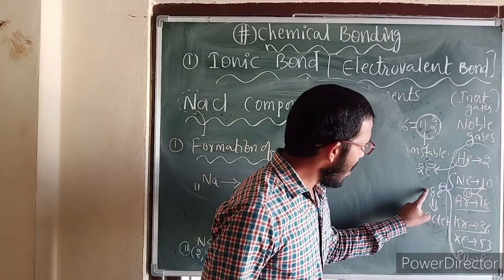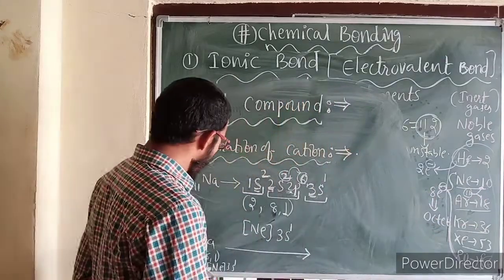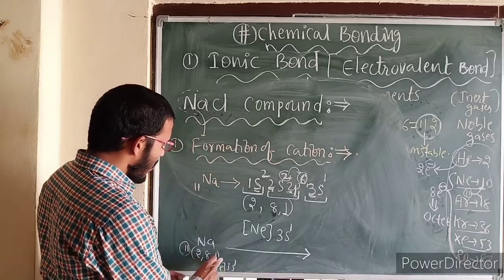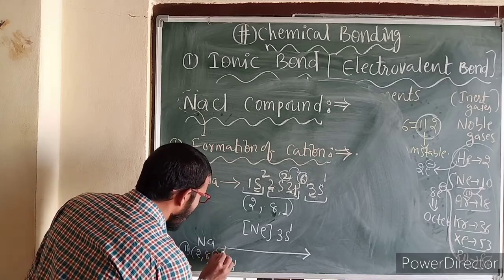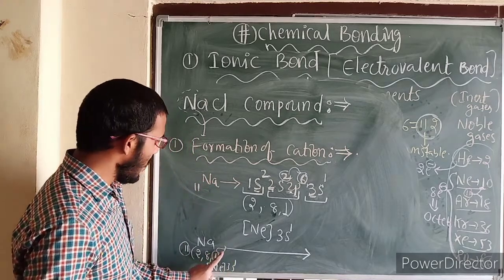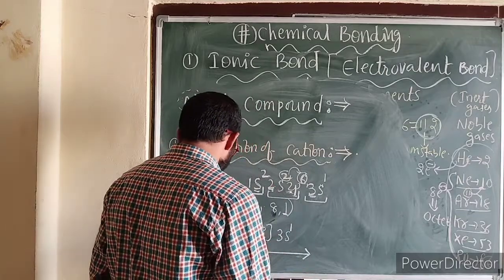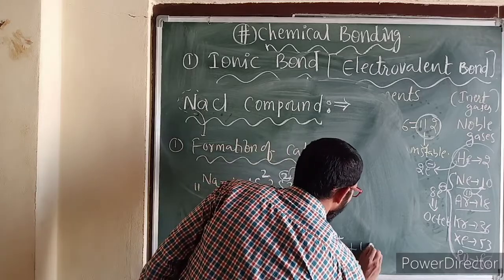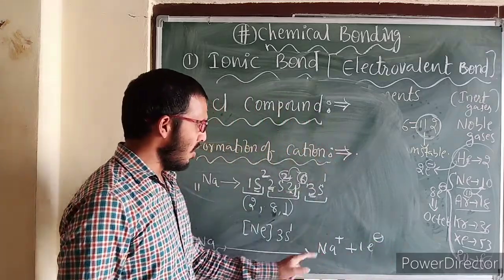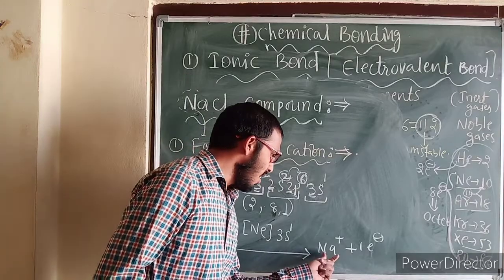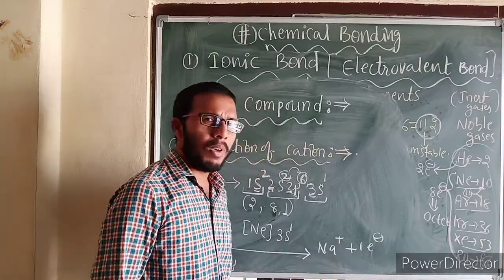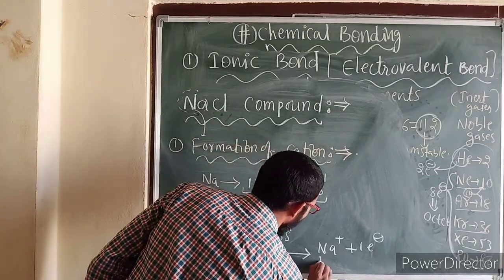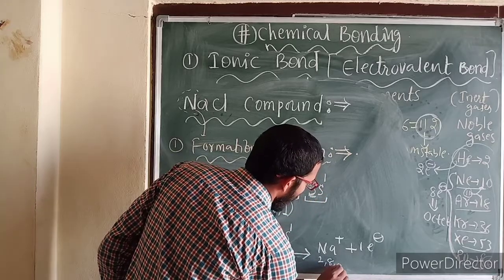In its valence shell how many electrons are there? 8 electrons. Therefore suppose here it is having total 11 electrons. Here it is losing suppose 1 electron. If it is losing 1 electron means it is converting into Na plus. Whenever any atom loses electrons, it is converting into a positively charged species like this. Now this electron is going, so this can be written 2 comma 8 comma 0.